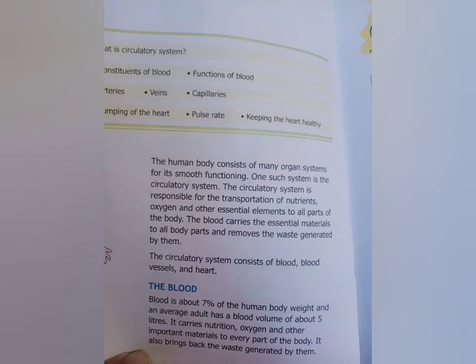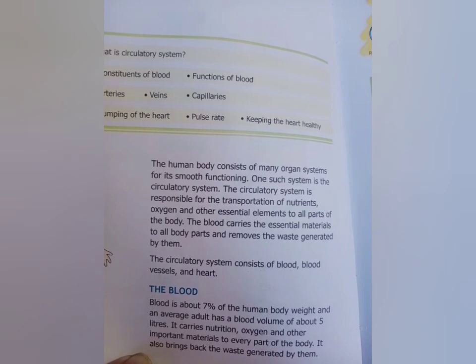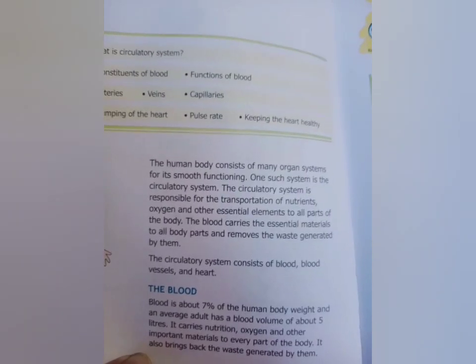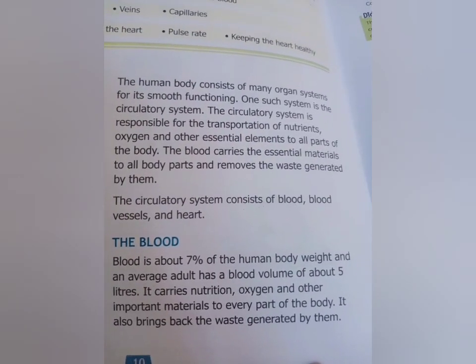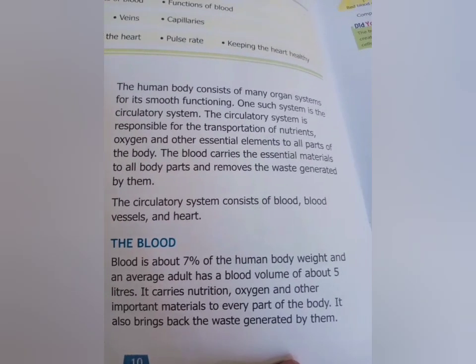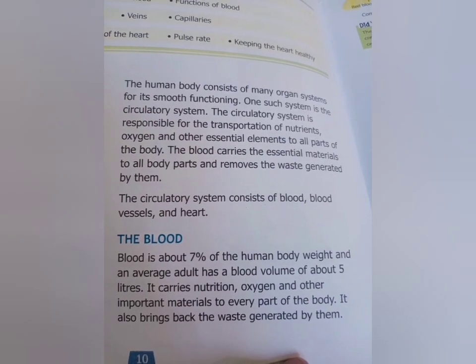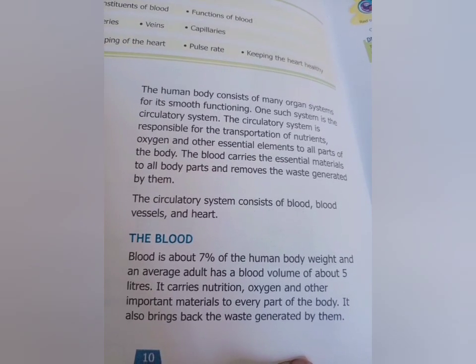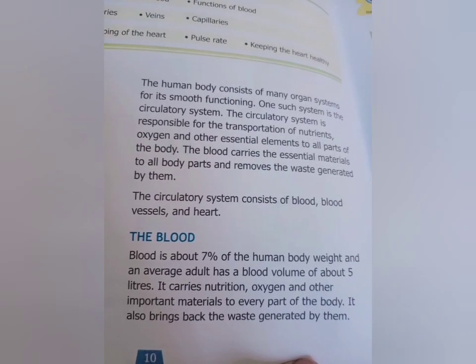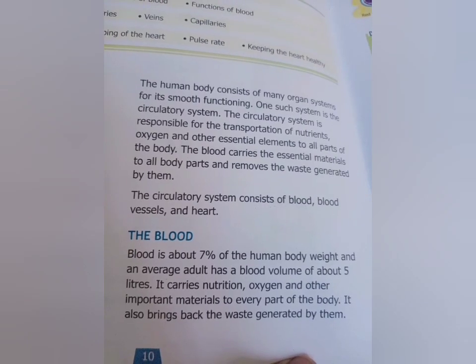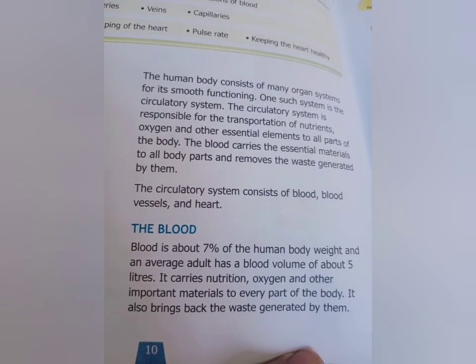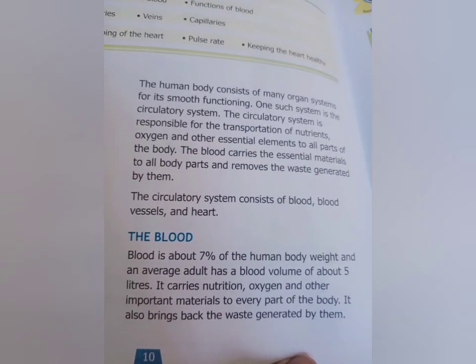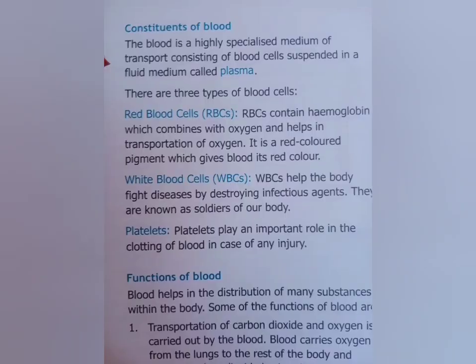Now the blood. About 7% of our human body weight is blood. Nearly in an average human being, there are 5 liters of blood. What is the main function of blood? It carries nutrition, oxygen to other important parts of the body and brings back the waste that is generated by them. Now let's study about the constituents of blood.